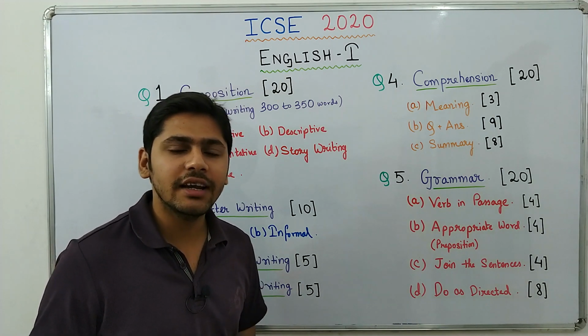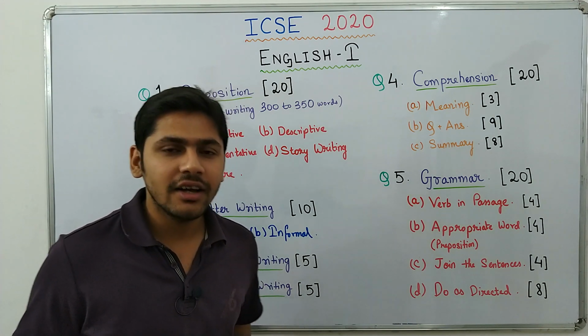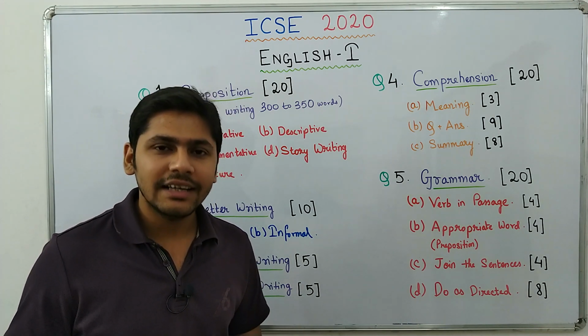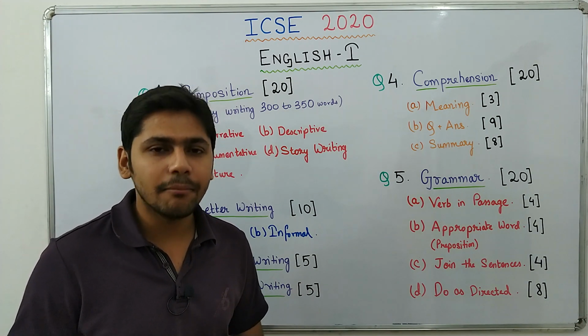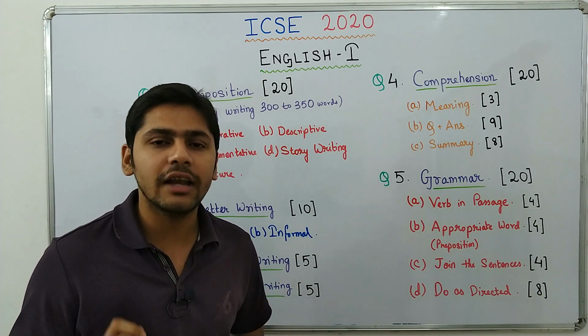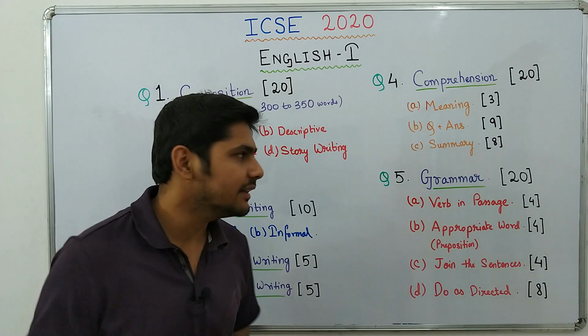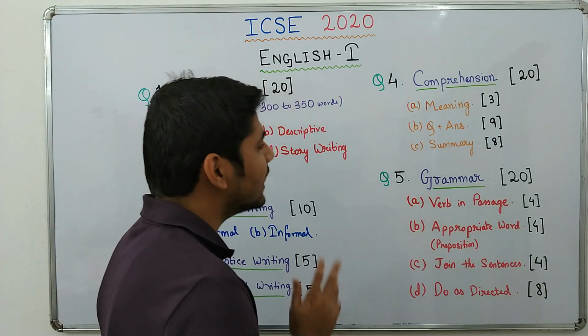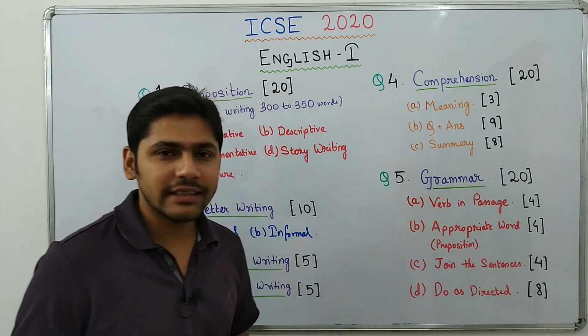Now writing over here in your own words is very important. Don't just copy it from the passage. Change the voice, do something, but don't copy it from the passage. You can lose marks. Then number C will be a summary. I hope you know what is a summary.